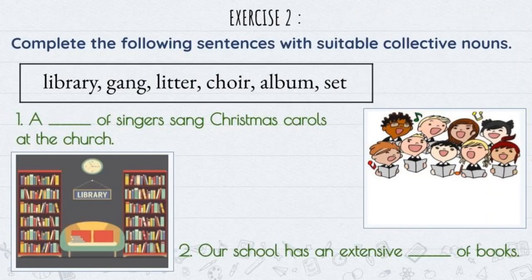Students, we have completed the first exercise. Now, let us write the second exercise. Write exercise 2 and then the heading: complete the following sentences with suitable collective nouns. After writing the heading, draw a box like this. Inside the box, write library, gang, litter, choir, album, set.